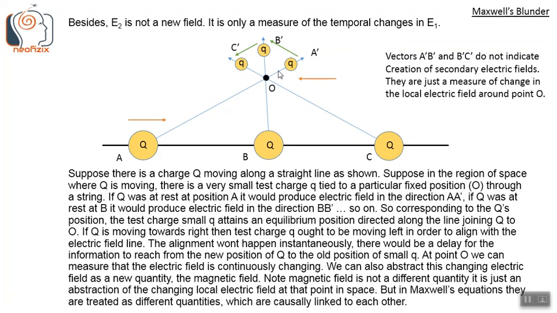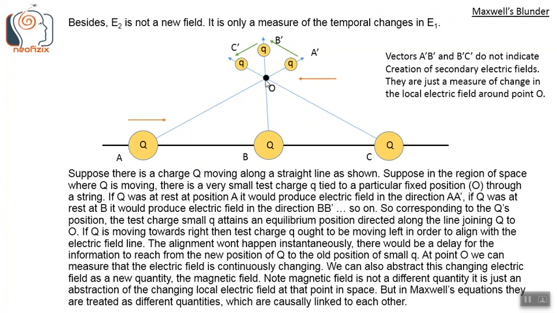There would be a delay for the information to reach from the new position of Q to the old position of small q. At point O, we can measure the electric field is continuously changing. We can also abstract this changing electric field as a new quantity, the magnetic field B. Note, magnetic field is not a different quantity.